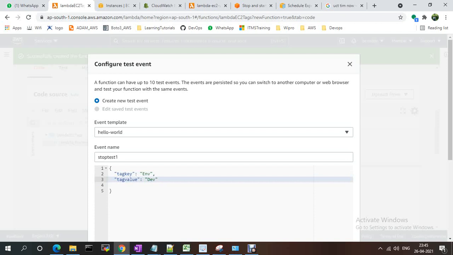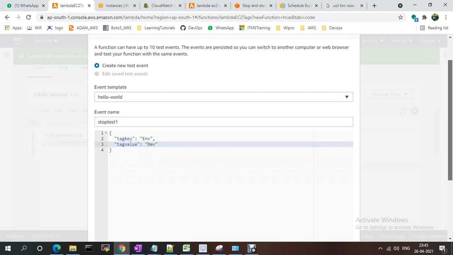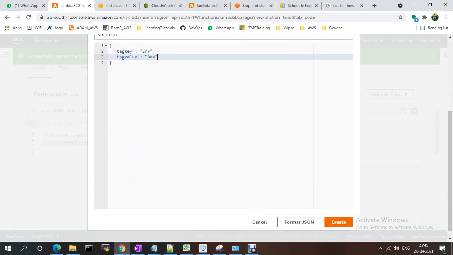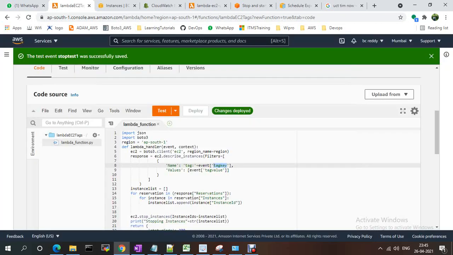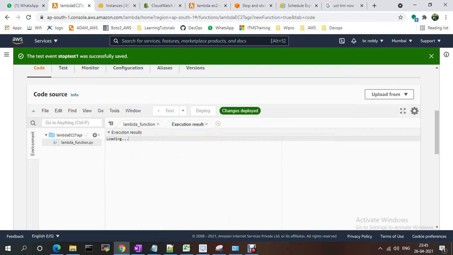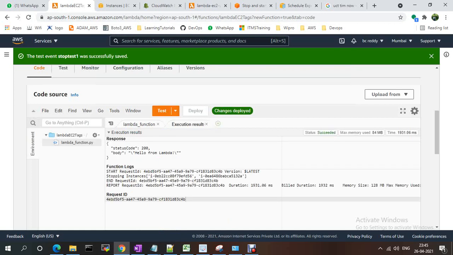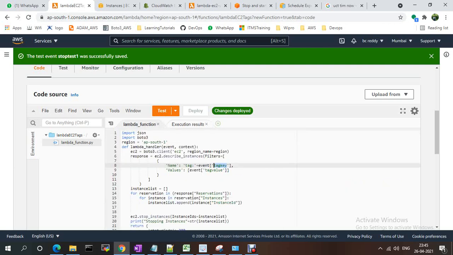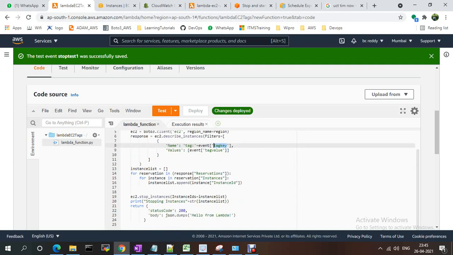Whichever instances have the tag key environment and value dev, I just need to get all of them and stop them. I'm creating this test and running it. See, my function succeeded, and I didn't see any error. Indentation is very important in Python Lambda functions, so be careful, because any spacing or indentation issue will give you errors.